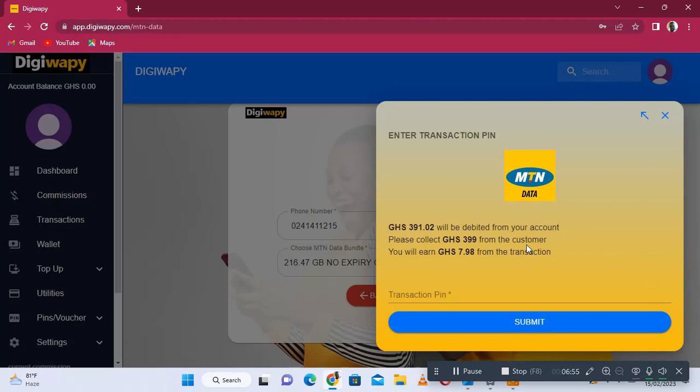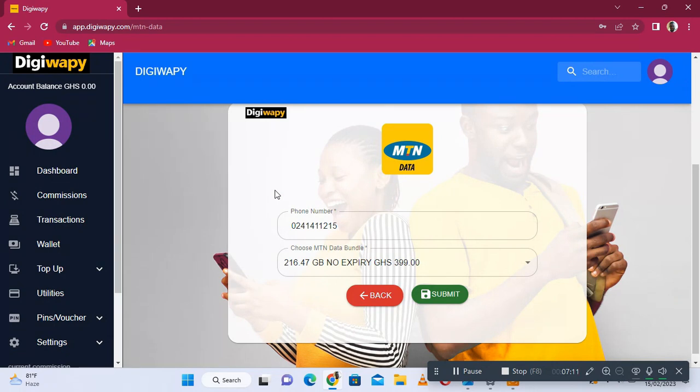You will earn 7 cedis from the transaction. I hope it's quite cool. So you are going to earn 7 cedis from the transaction. You need not work hard on it. You just have to take your smartphone and do it. You can do it as your extra work.